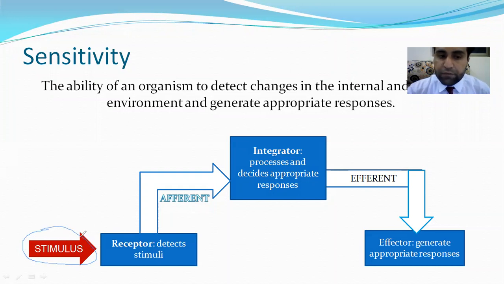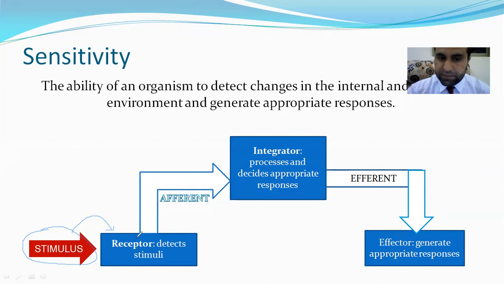That stimulus will be detected by a receptor. Receptors may be specialized cells or neuron endings. Like in our skin, there are different receptors for temperature, touch and pain. So we can feel all these stimuli through the skin.